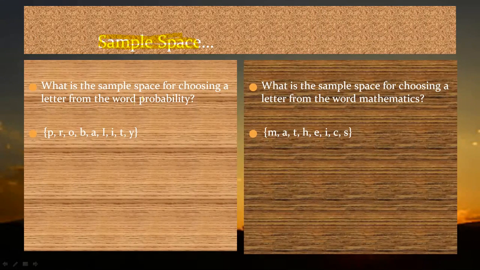I have the word probability and I want to find the sample space for this. If I have to write the word probability, what alphabets am I using? I'm writing P, R, O, D, A. But now B comes again, I'm avoiding it because I've already taken it.